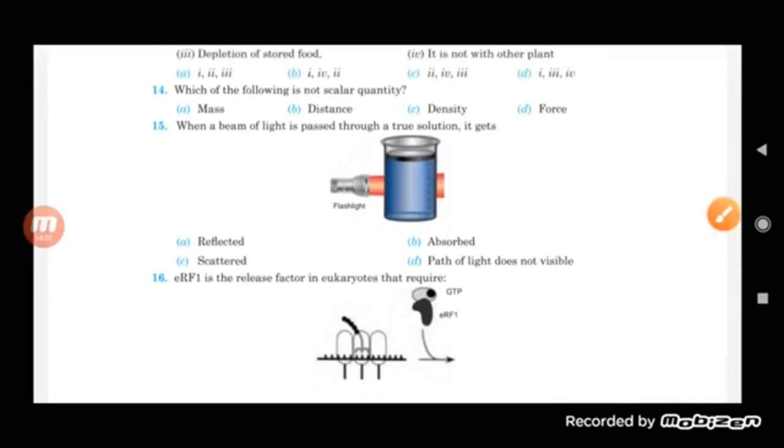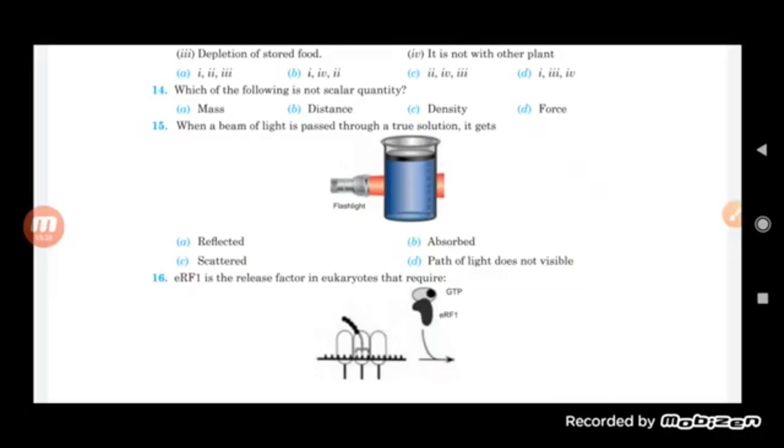Now the next one: when a beam of light is passed through a true solution, it gets. So you can see here there is a beaker, and this beaker consists of a solution. When we allow a torch which is producing a beam of light to fall on the solution, you will find that it starts scattering the light which is entering into it. So we can say here that when a beam of light passes through a true solution, it gets scattered. Okay, so path of the light does not visible, absorbed or reflected.